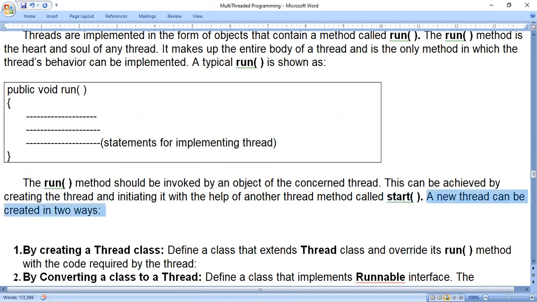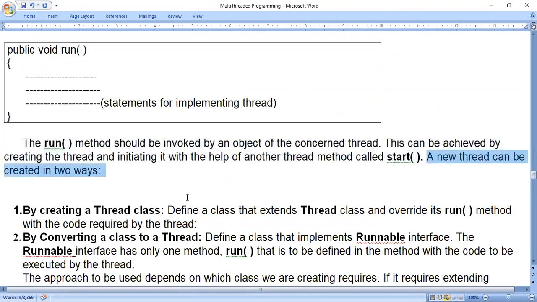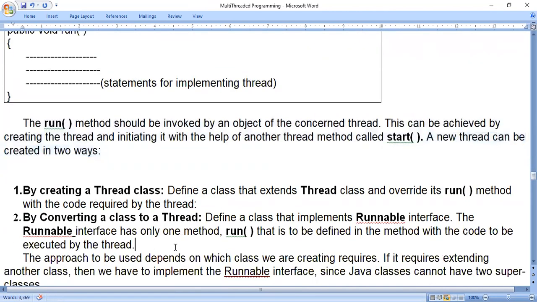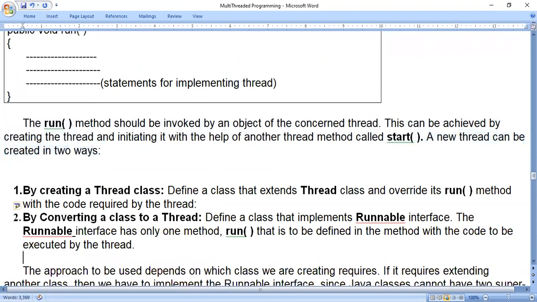A new thread can be created in two ways. So how can we create a thread? In two ways: by creating a thread class, and by converting a class to thread. These are the two methods.